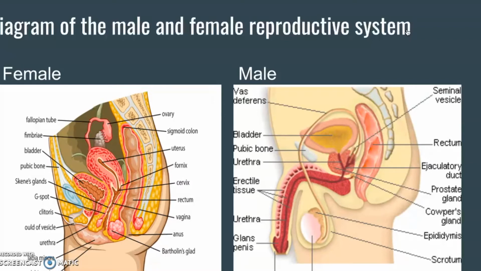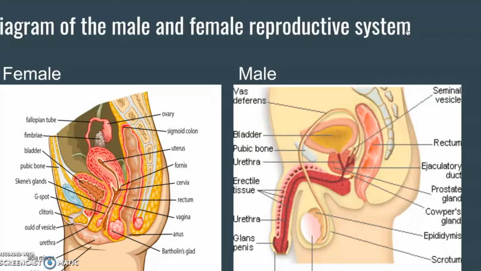The ductus deferens or vas deferens are fibrous muscular tubes that are continuous with the epididymis and provide a pathway for sperm to travel from the epididymis to the urethra. The ejaculatory duct is a duct formed from the union of the ductus deferens and seminal vesicles. Each ejaculatory duct empties into the urethra.